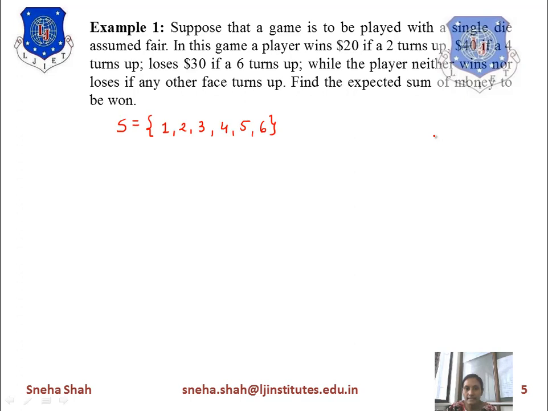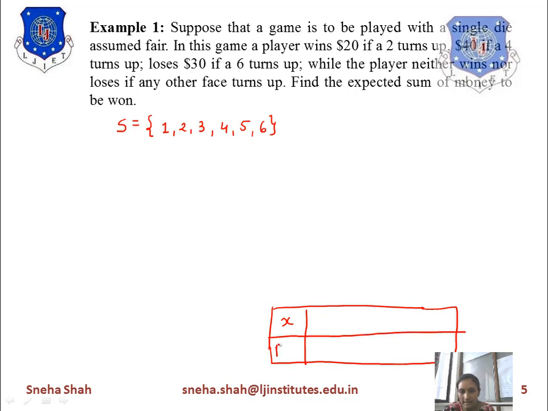So if we represent this in terms of a random variable, then the probability distribution function can be represented like this. If we represent the variable as x, then its probability will be represented as probability of x. So the output may be 1, output may be 2, output may be 3. So the output may be 1 to 6, right? So I will write output may be 1, 2, 3, 4, 5 and 6 because we are tossing the die.